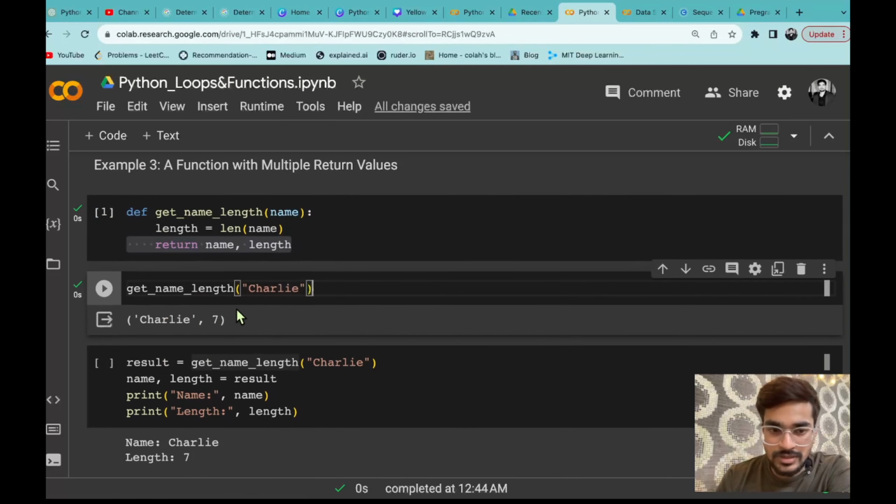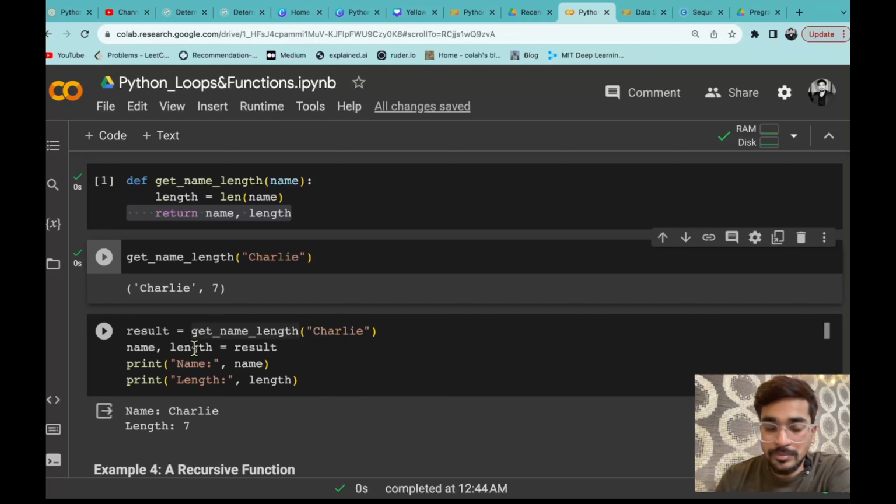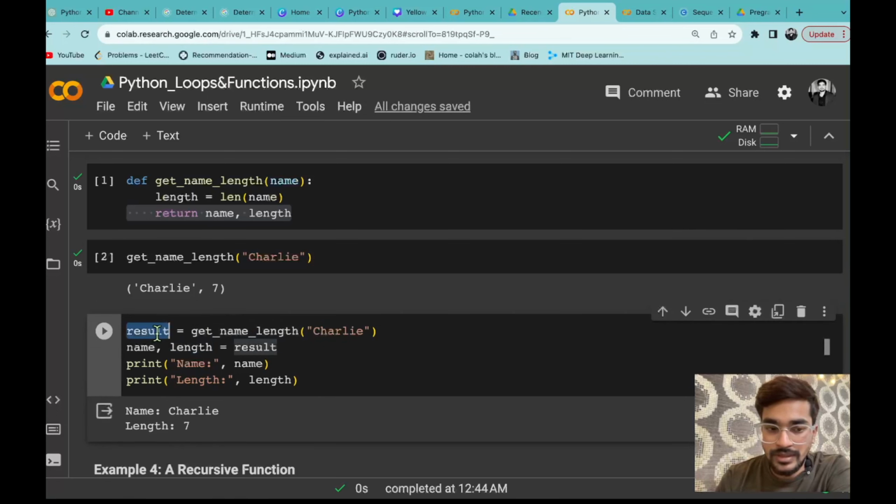Now you have just written the values and this is the value you are getting. Now if you want to make it clearer, like you want to show that this is the name and this is the length of that name, you can also do that with the print statement. But before the print statement, you will store the return values in some variables. Let's say result is the variable you are defining, and in it you are calling the get name length function, passing the value Charlie.